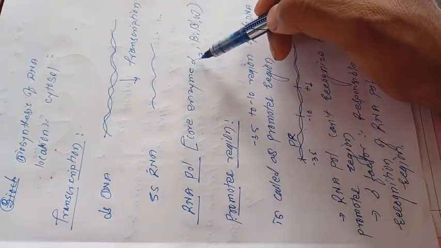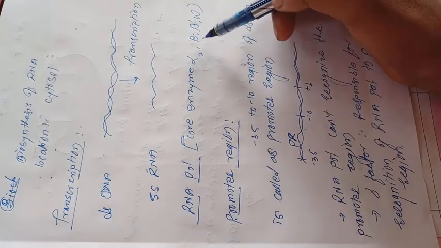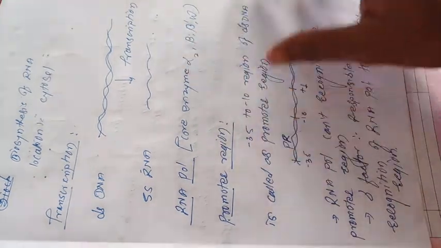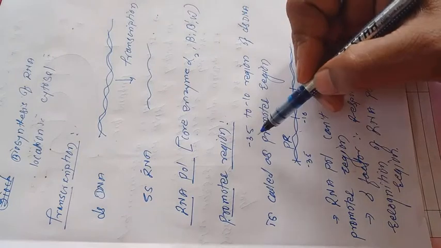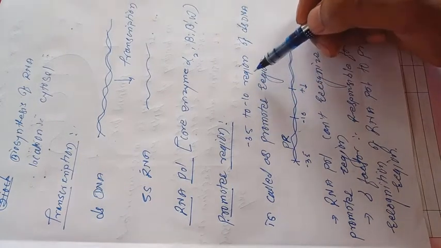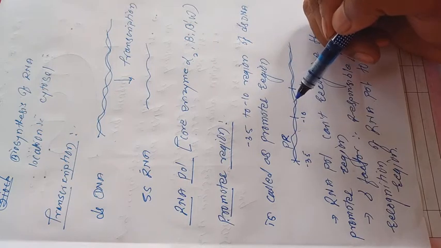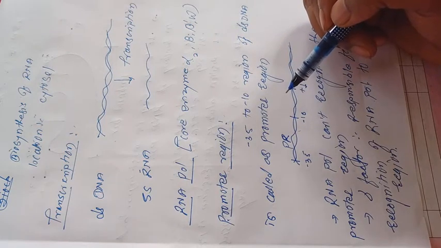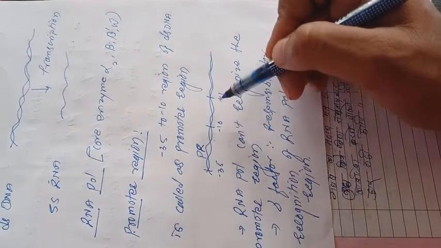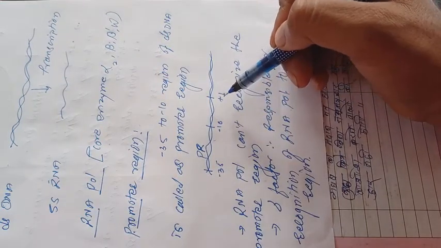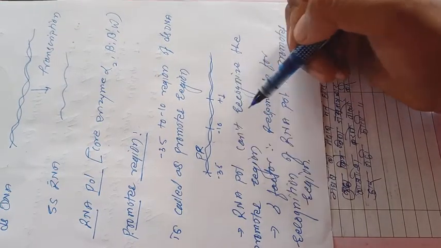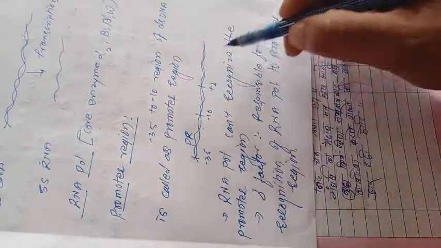It is a core enzyme that consists of 2 subunits of alpha, beta, beta prime and omega. So what is meant by promoter region? The promoter region is the -35 to -10 region of double-stranded DNA, and it is important for the binding of RNA polymerase. So this promoter region is the initiation site of RNA transcription or RNA biosynthesis.